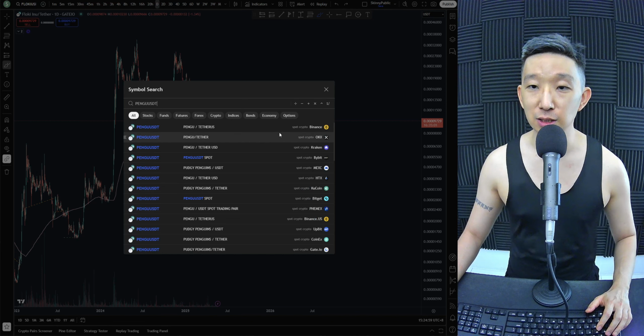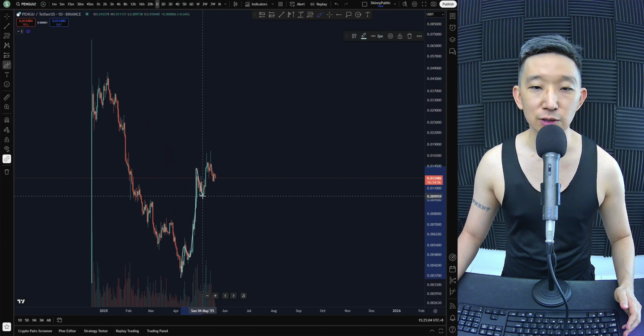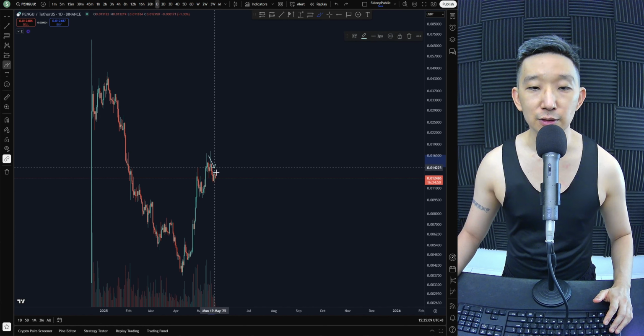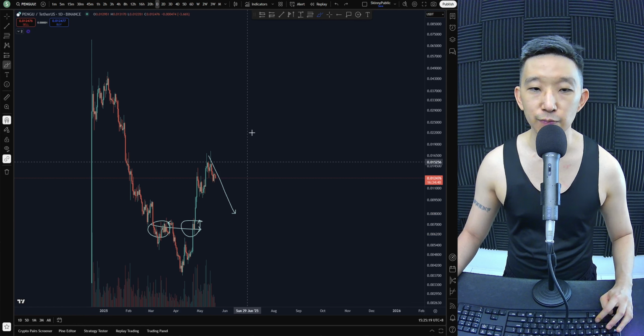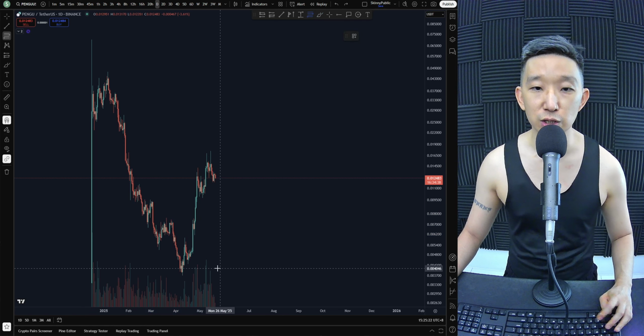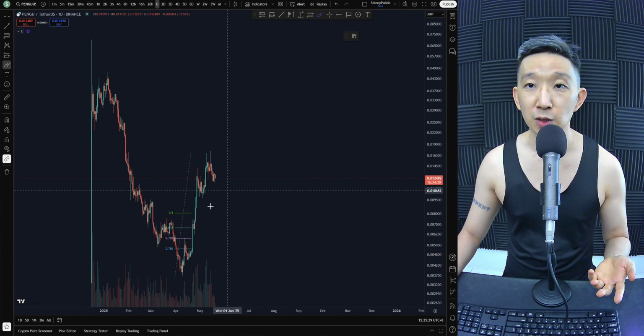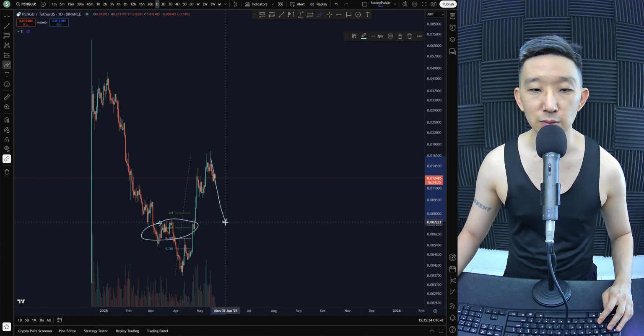PENGU against USD. Here we are for PENGU. So PENGU, okay, same thing. 1, 2, 3, 4, 5. All the memes are showing the same type of structure. We're anticipating zip lower, right? Again, there's some noise over here. Here corresponding, there's also some noise over here. So if you pull out the Fibonacci retracement, you will see that the potential retracement areas are either 0.5 or 0.618. 0.618 is much better, right? Because there's much more support over here. This will be fantastic.